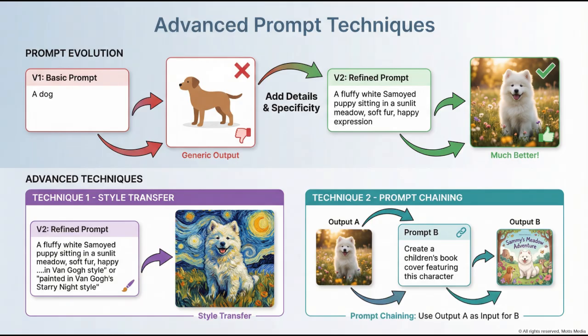This flowchart shows prompt evolution in action. Version 1, a simple prompt like a dog, produces generic output. Version 2 adds specificity. A fluffy Samoyed in a sunlit meadow yields dramatically better results. Arrows show advanced techniques. Style transfer adds artistic direction like in Van Gogh style, while prompt chaining uses one output as input for the next. Iteration transforms basic prompts into sophisticated creative instructions.